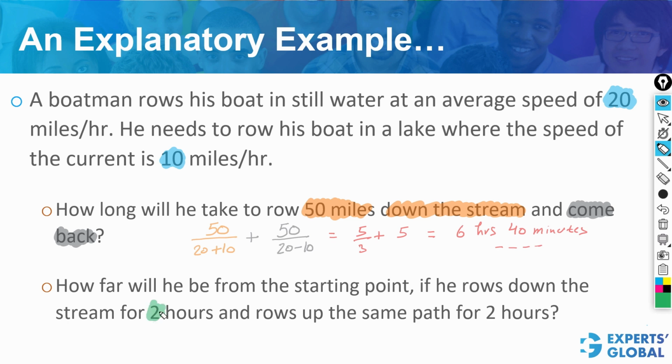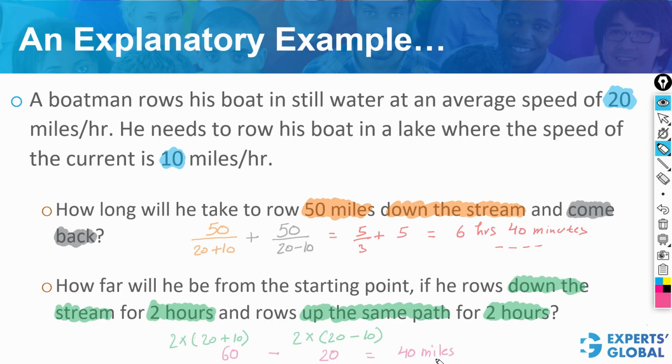Second question, 2 hours down the stream. So for these 2 hours, the speed would be the sum of the speeds, and then for 2 hours up the stream, the speed would be the difference between the two speeds, which means that the boatman would row 60 miles down the stream and come back 20 miles up the stream. Therefore, he would be a good 40 miles away from the starting point. The answers are 6 hours 40 minutes and 40 miles respectively.